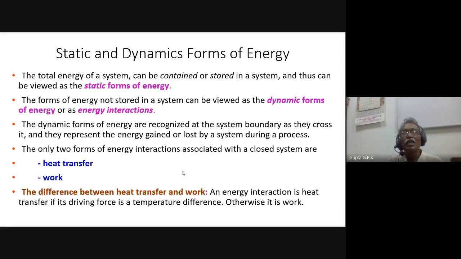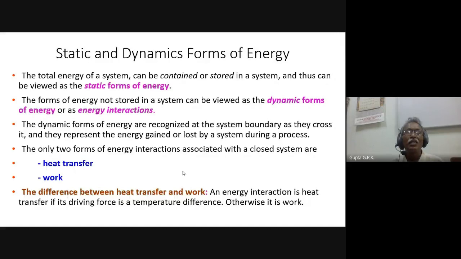And again, we classify the energy in 2 types, static energy and dynamic energy. Static energy is the stored energy, and dynamic energy is energy interaction. So whatever internal energy we have studied, that is static form of energy which is stored within the system. And the dynamic energy is energy transfer across the boundary. So that's what we have seen, that there are 2 types of energy that can cross the boundary of the system, and that is heat transfer and work. These 2 are energies in transit, or energy which can be seen at the boundary.